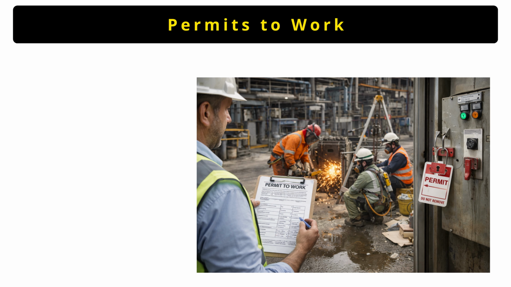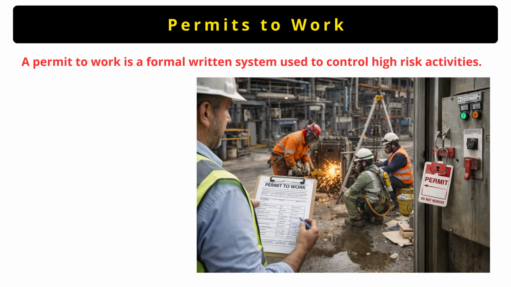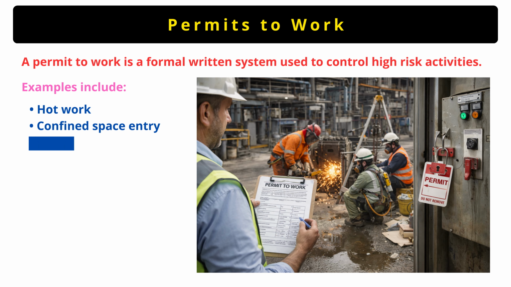Now let us focus specifically on permits to work, because this is very important for both exams and real life practice. A permit to work is a formal written system used to control high risk activities. It is not just a piece of paper, it is a control document. It ensures that dangerous work does not begin unless proper safety precautions are in place. Common examples of activities requiring a permit include hot work, confined space entry, electrical work, and work at height.